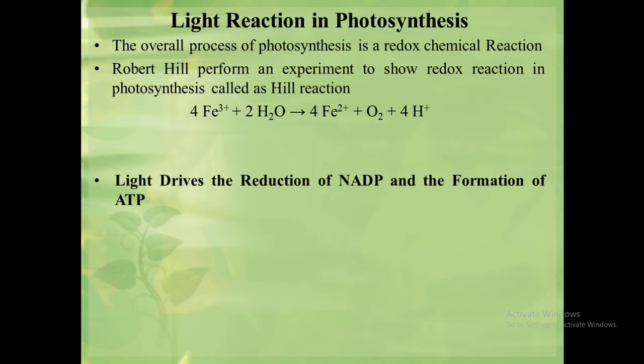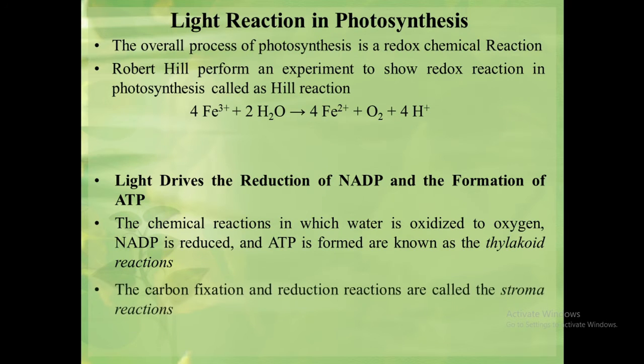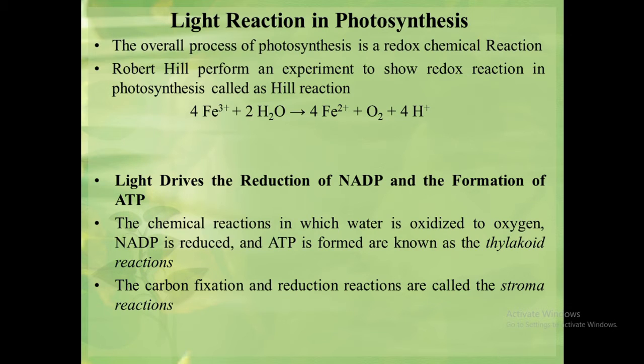Now we know that in the light reaction of photosynthesis, light reduces nicotinamide adenine dinucleotide phosphate, that is NADP, to NADPH, and this NADPH serves as a reducing agent for carbon fixation in the Calvin cycle or dark reaction. In both reactions, synthesis of ATP takes place. The reduction of NADP takes place in the electron transport chain in the thylakoid membrane. That's why it is called the thylakoid reaction, while the carbon fixation reaction takes place in the stroma. That's why it is called the stroma reaction.